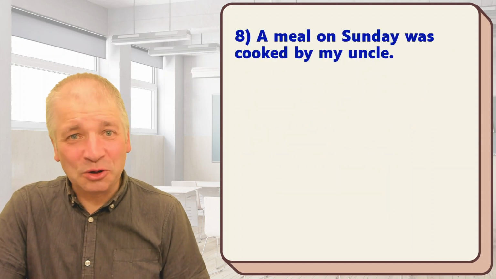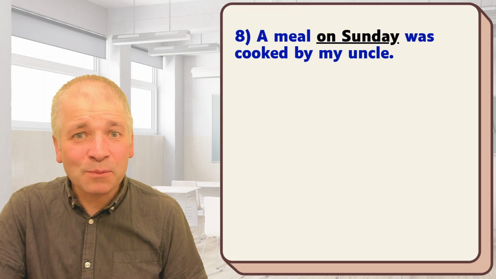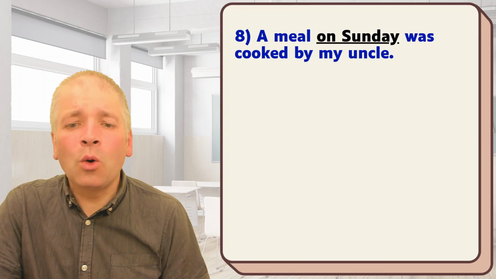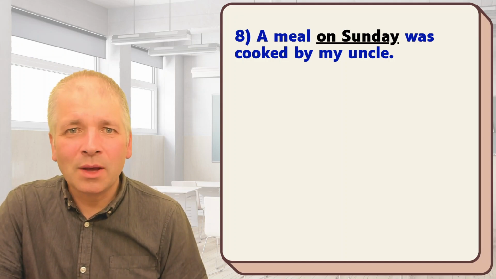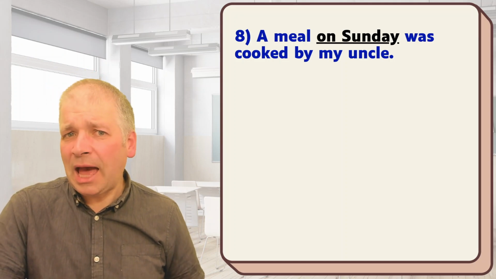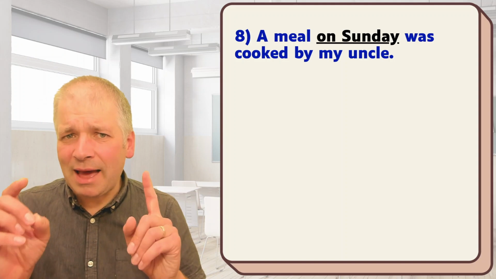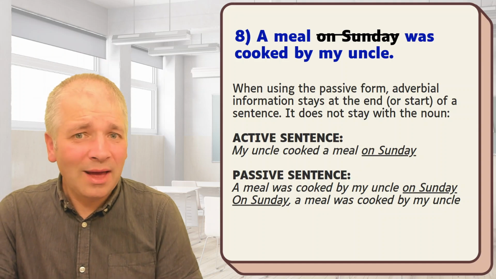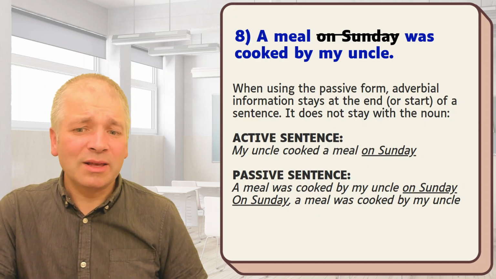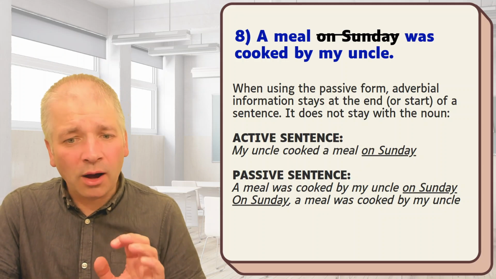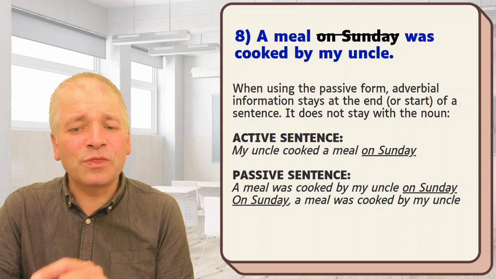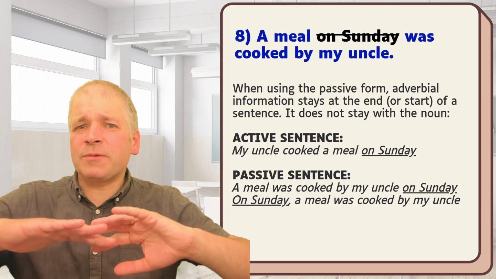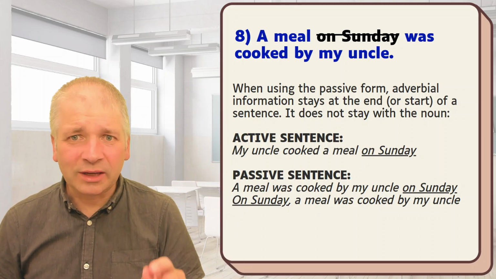Here's the last one. Did you spot the mistake here? The mistake is with on Sunday. Notice that this is a passive form, was cooked by my uncle. And to understand why this mistake happens, we have to think about it in the active form first. When using the passive form, adverbial information stays at the end or start of a sentence. It does not stay with the noun. Adverbial information is information that describes the whole sentence, not a particular noun.